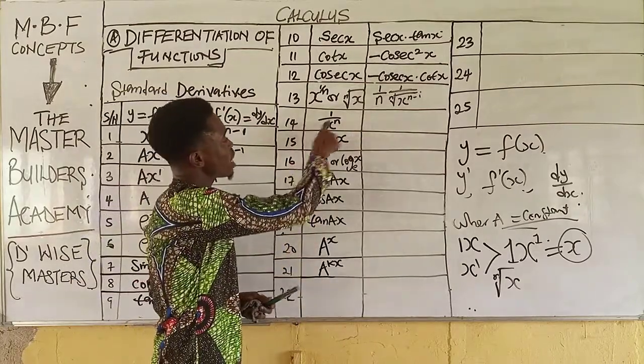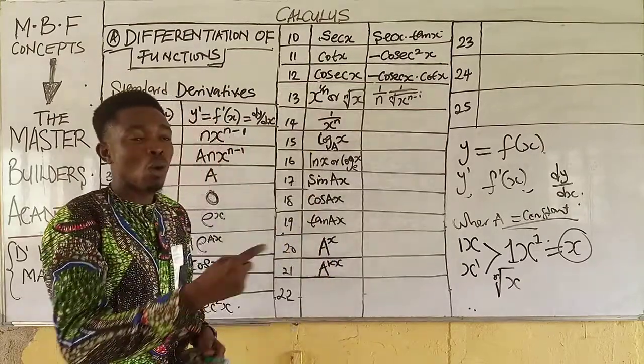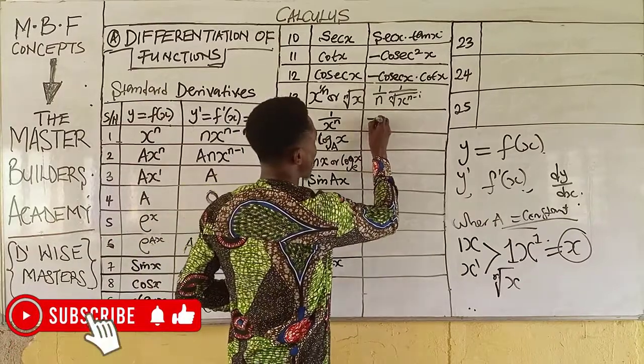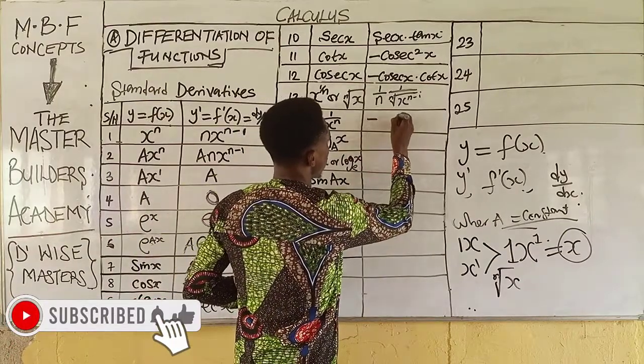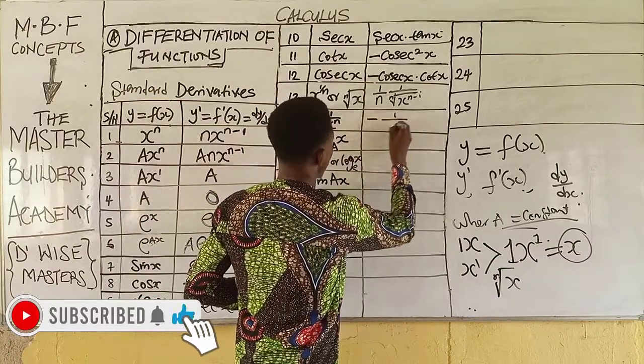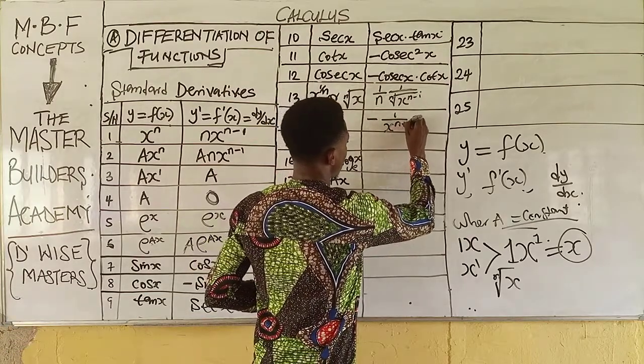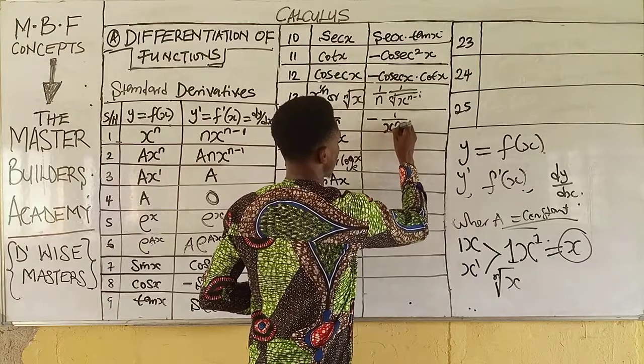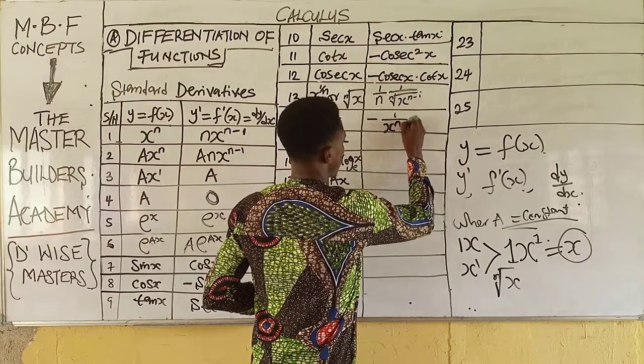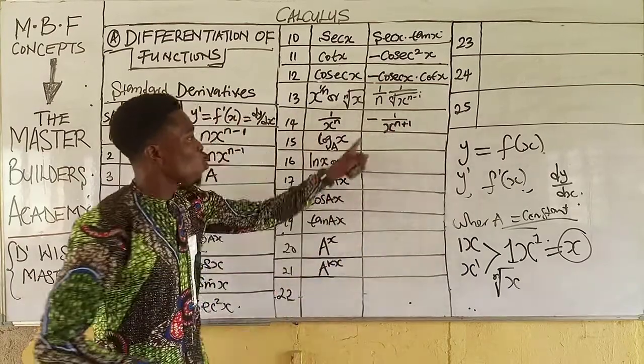Then, when you differentiate 1 over x^n, your answer becomes negative n over x raised to power n plus 1. So this is what you have when you differentiate.